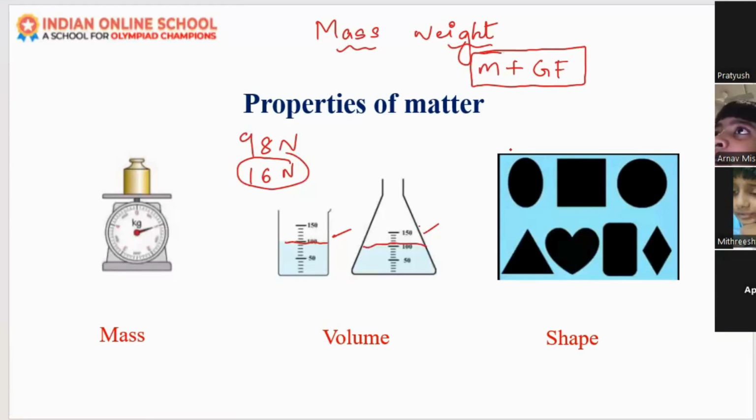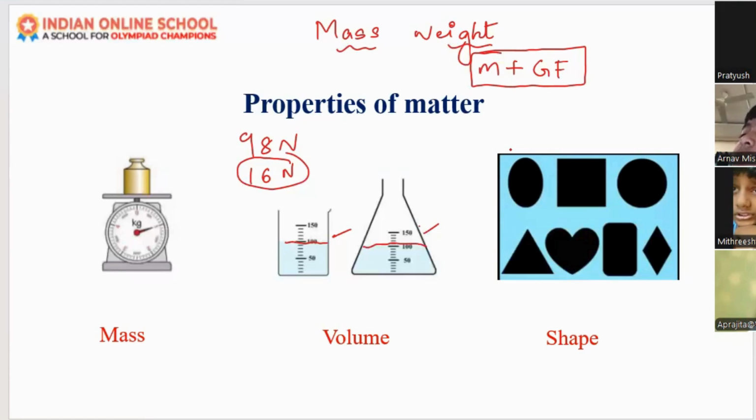Ma'am, we learned this in fourth class: gravity pulls an object towards the earth. Yes, that is the force. Every object on the earth is pulled towards the center of the planet. That is the gravitational force. That's why we are able to stand on the ground.